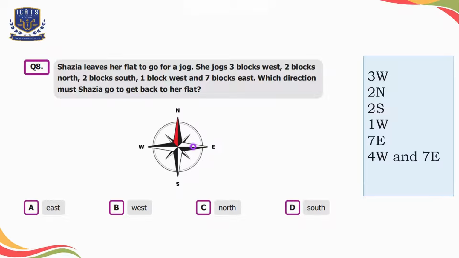So 4 blocks west and 7 blocks east. It means that she will move 7 steps to the east but come back 4 steps to the west. She is currently at 3 blocks east. So she will have to move towards the west side to get back to her flat. So we'll select option B here, that is west.